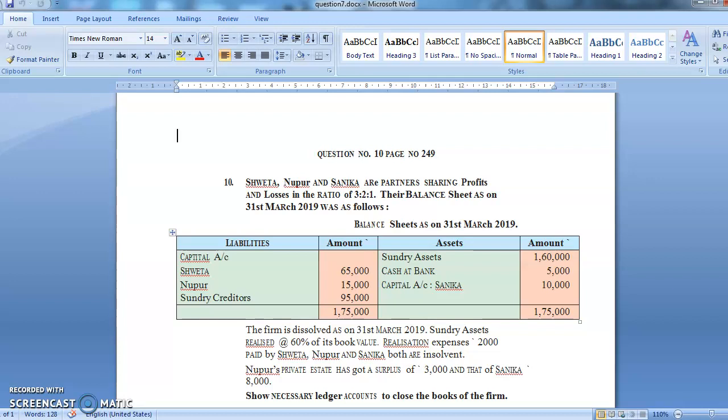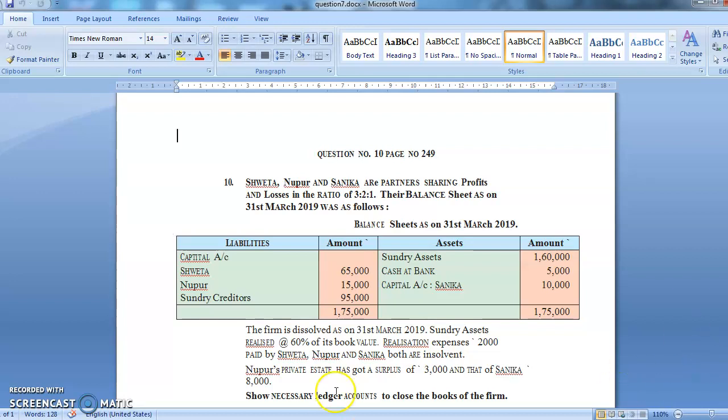Now listen, what do you mean by insolvent? See, insolvent means their business has collapsed. That means their assets are less than their liabilities. The liabilities are more and assets are less. So even after selling their own property, they are not able to bring anything.